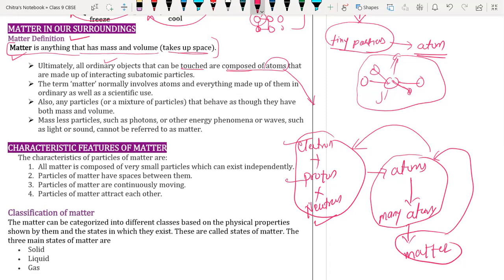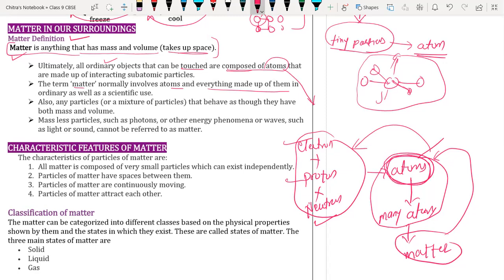Yes, sir. The term matter normally involves atoms and everything made up of them. If we are saying matter, we are talking about atoms and whatever matter we have in our surroundings, which is formed by atoms only.